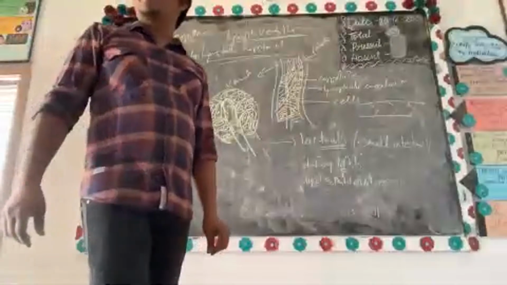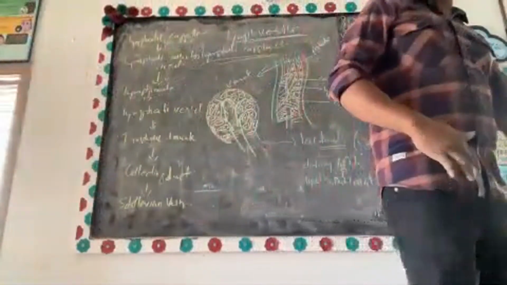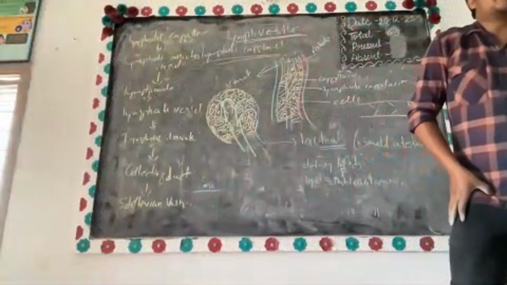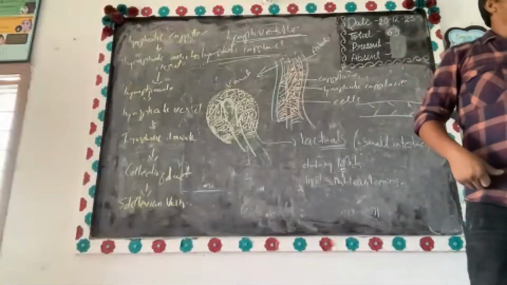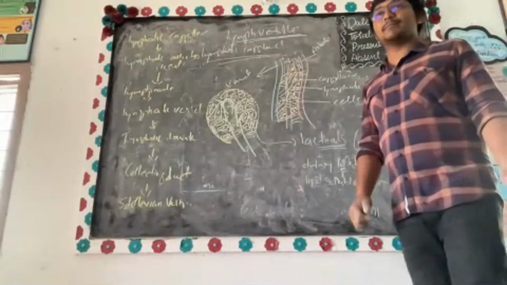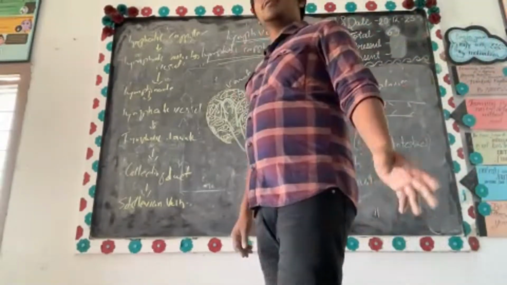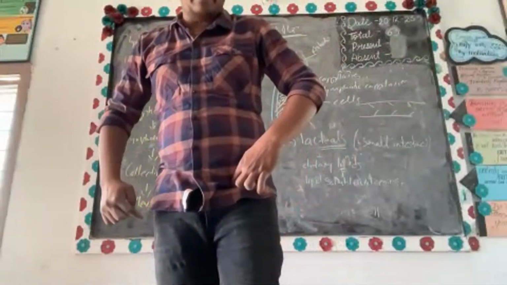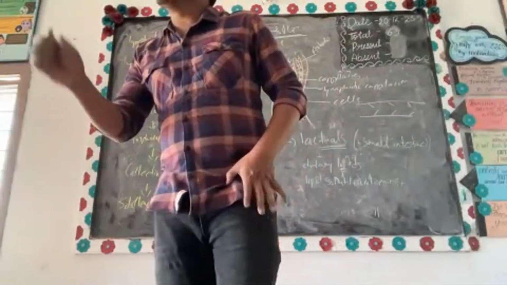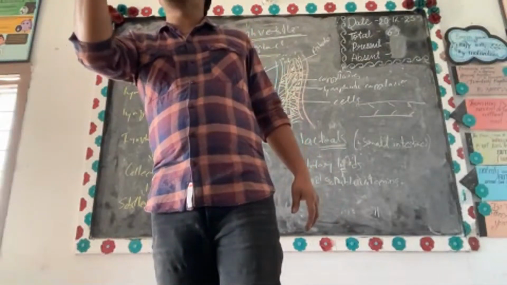Gaggalo billalu antaru eppudanna vinnara? Gaggalo billalu. So near your thigh region, if you palpate, you can observe some coin-like structures. Not now. When you are alone, when you are at home, just try to palpate here. You will find some kind of coin-like structures, chocolate-like structures.